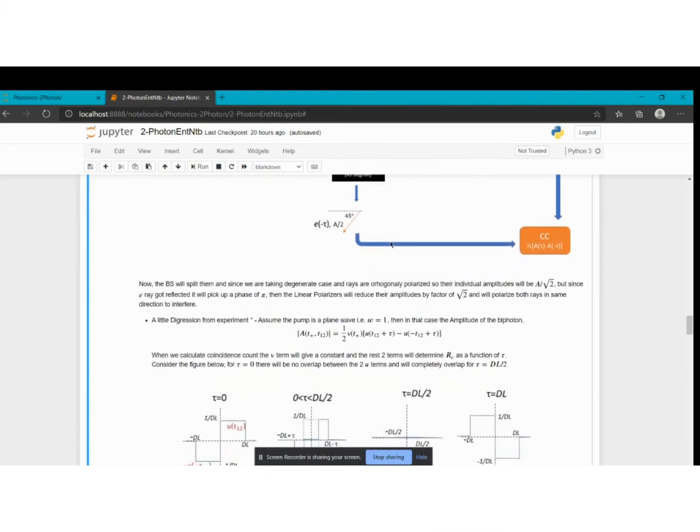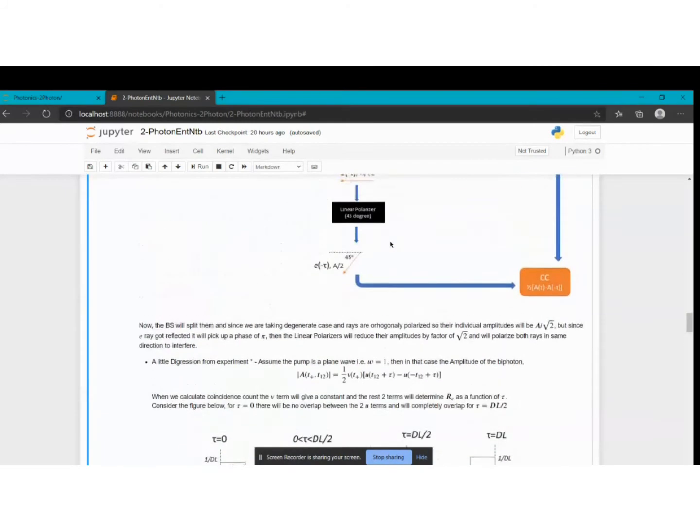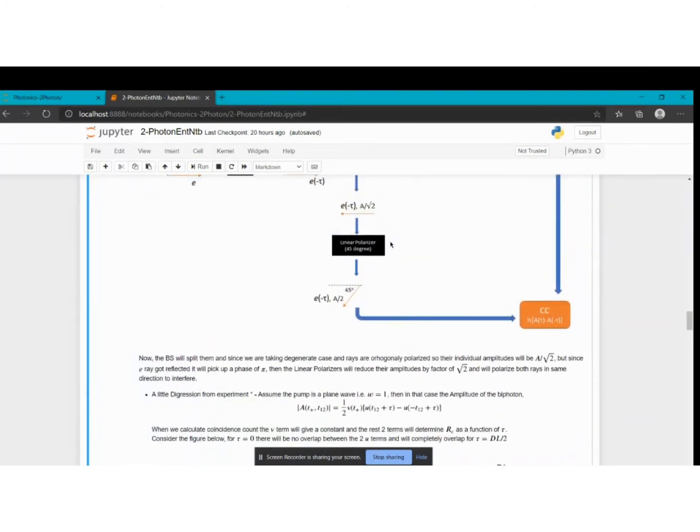And now, a little digression from here for better understanding. Assume that we are taking, instead of a pulse, a plane wave, and for that we have to keep W equal to constant. So we have taken W equals 1, because W is the factor which tells us about the pulse width, or the pulse factor, that is, the wave is a pulse. Rather, if we assume W equals some constant, then it will mimic a plane wave. Okay, so now the amplitude will be like this simply.